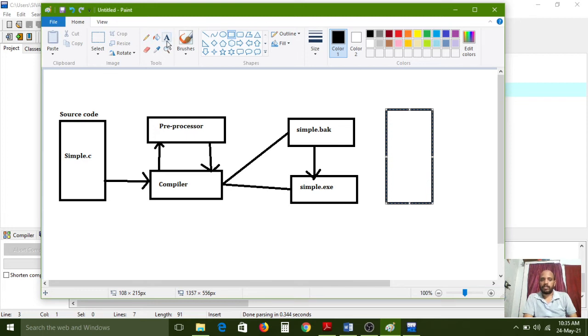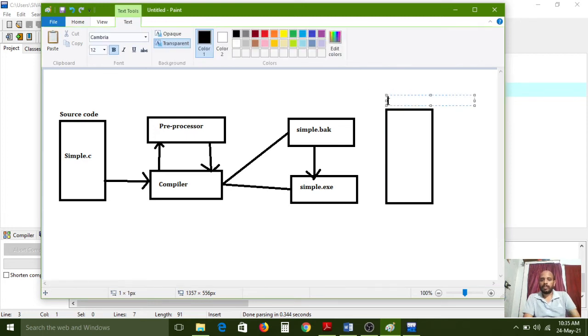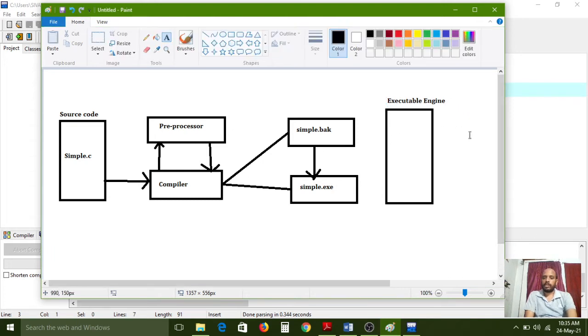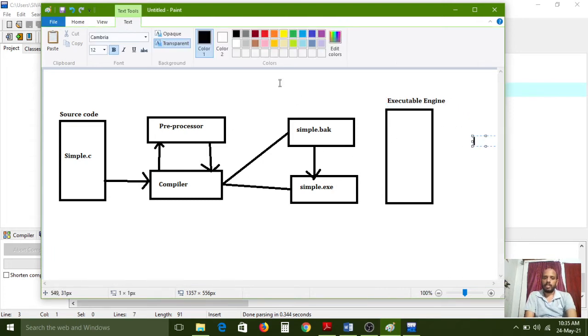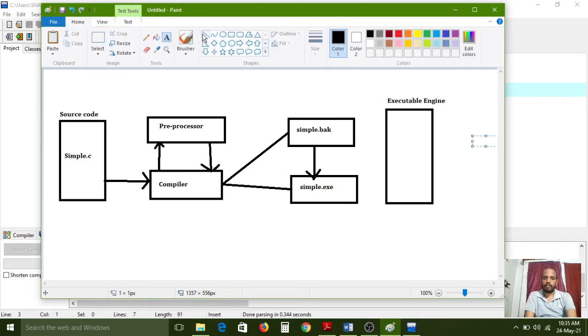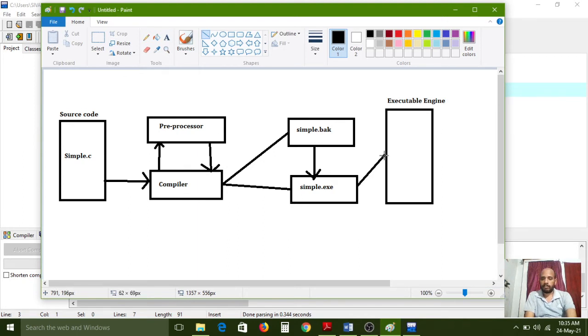This box indicates the executable engine. By using the executable engine, while executing, the .exe file will be transferred to the executable engine.